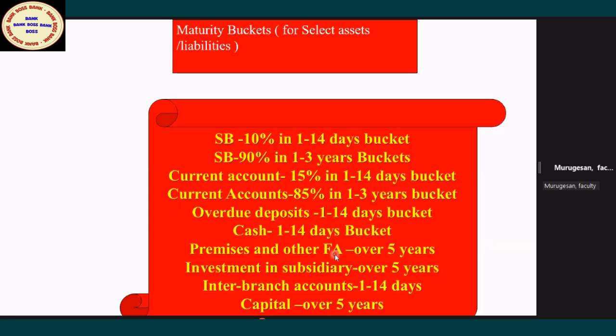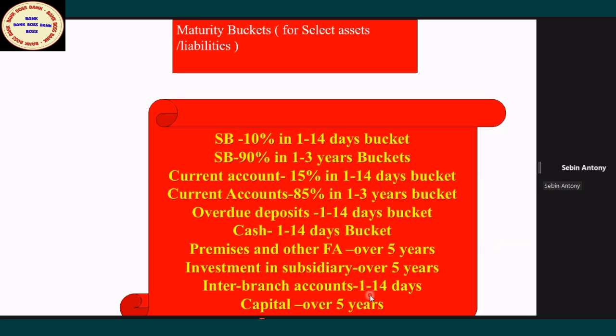Premises and others, you will not sell it, but it is an inflow. Nobody will sell it. Yes, it will be grouped in the over 5 years bucket because it has no maturity. And investment in subsidiary, the RBI thumb rule is you have to classify in the over 5 years bucket. Some banks are investing in subsidiaries, so that investment for the purpose of gap analysis will be over 5 years. Suppose inter-branch accounts, I am due to that branch, 1 to 14 days only.